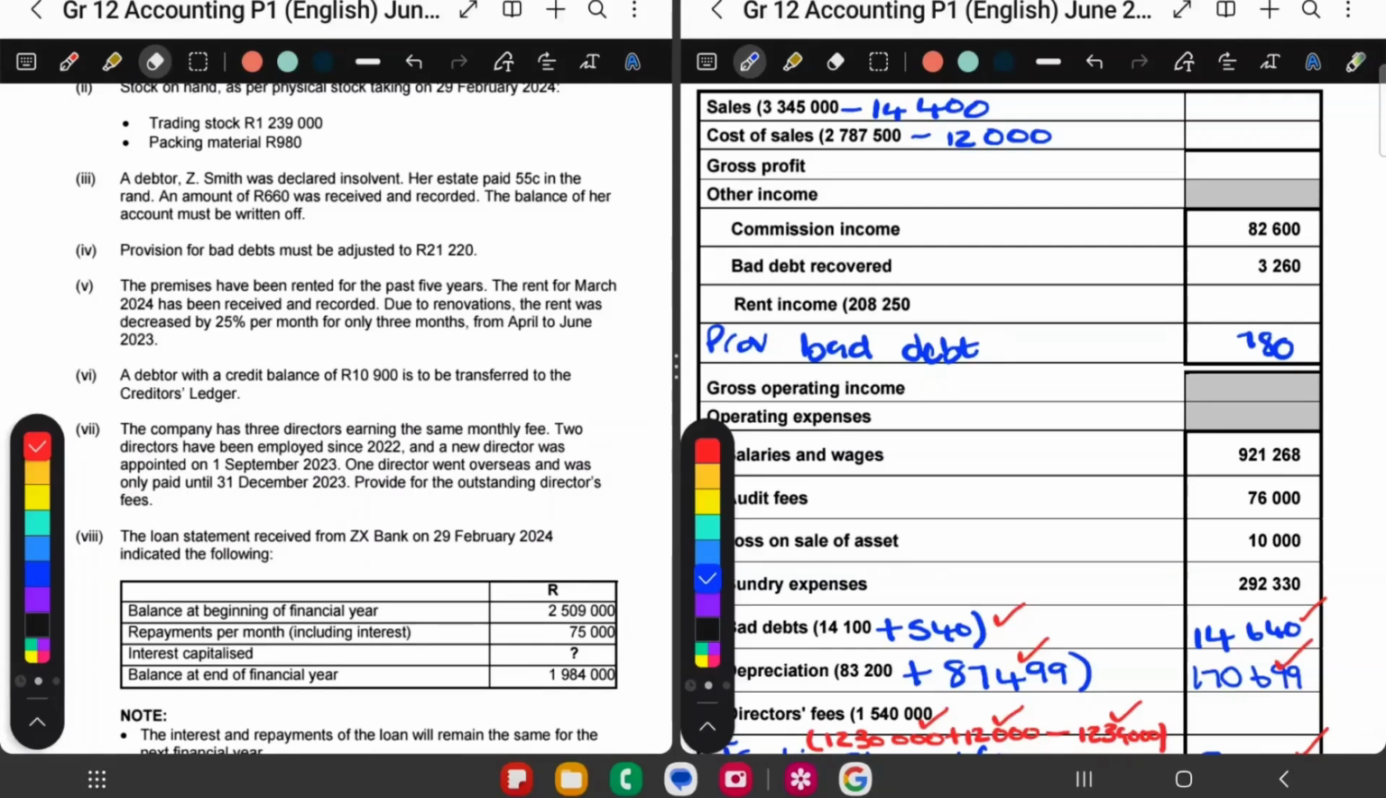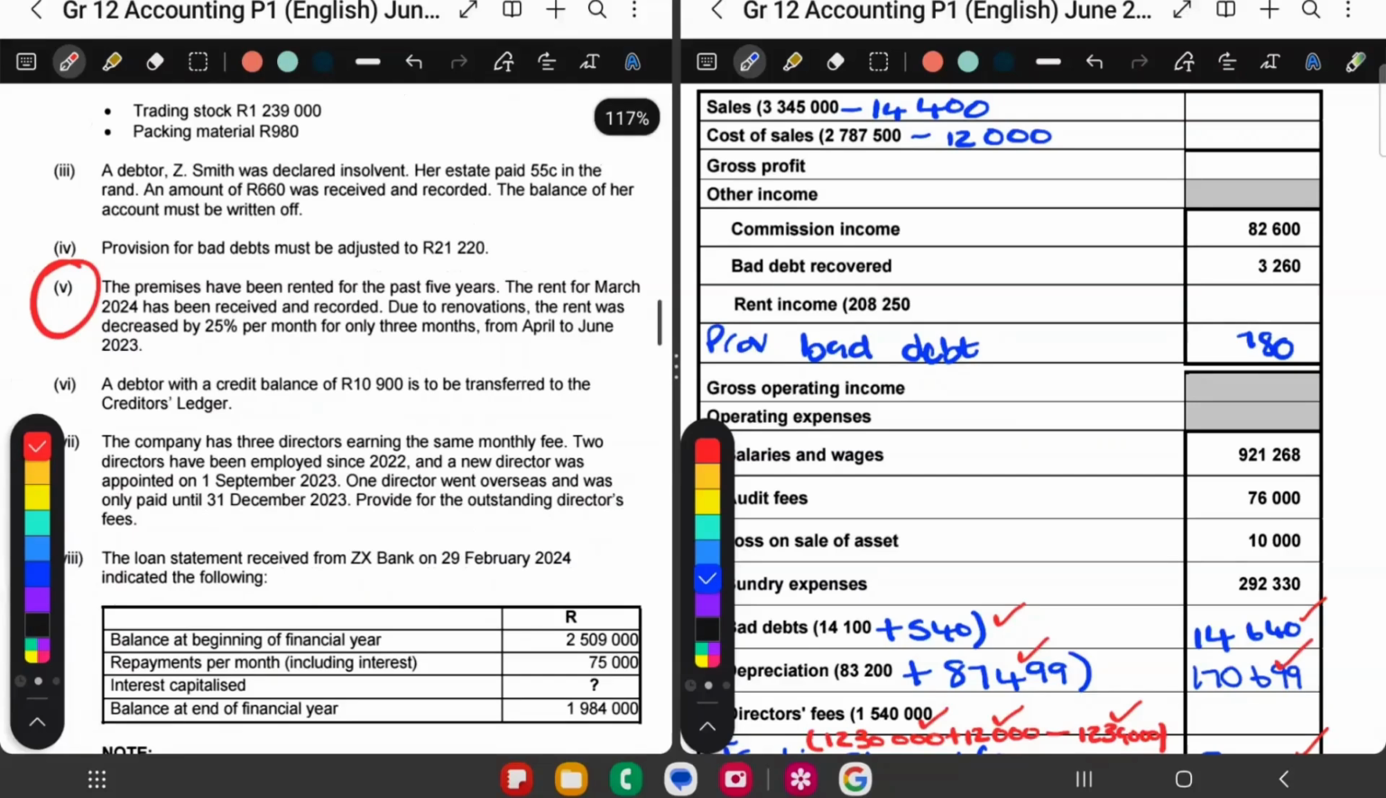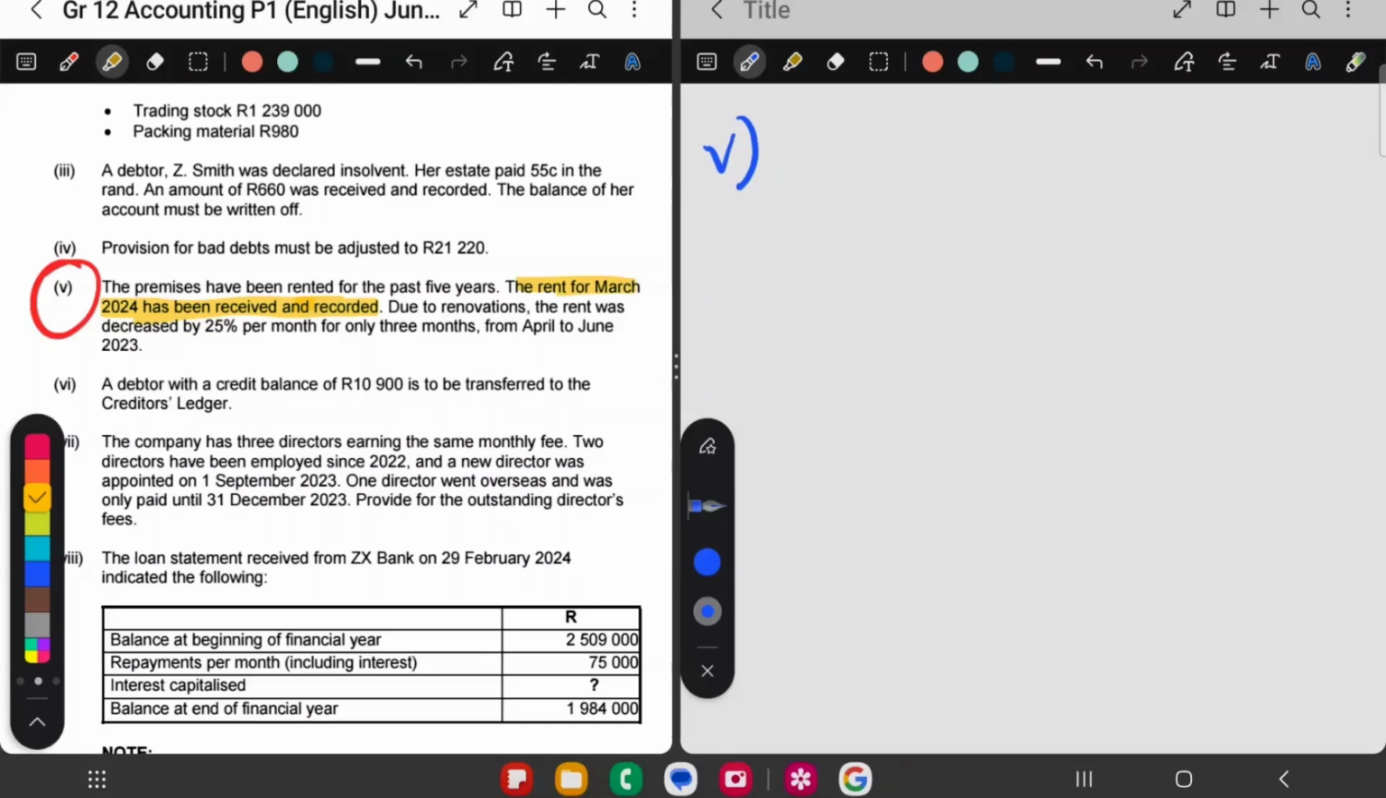Adjustment number 5 says the premises have been rented out for the past 5 years. So we've been renting out our premises. The rent for March 2024 has been received and recorded. But our financial year ends February, which means if it ends here by Feb, we received the rent for March. So we received 1 month in advance. Due to renovations, the rent was decreased by 25% per month for 3 months from April to June.